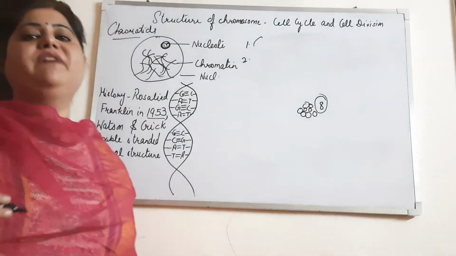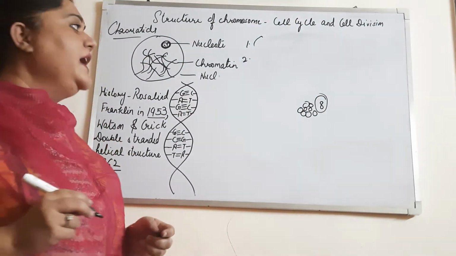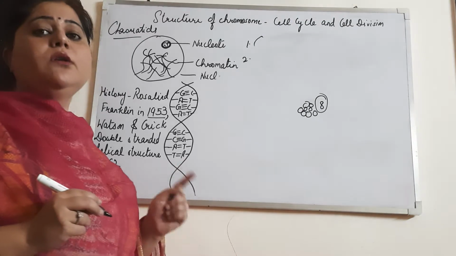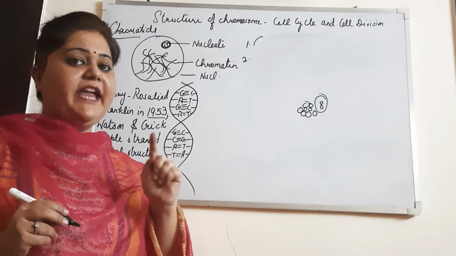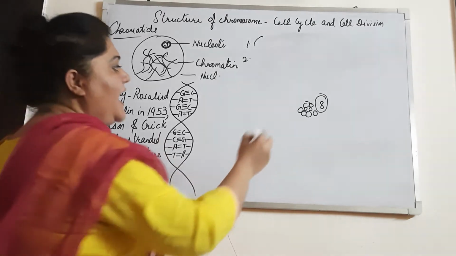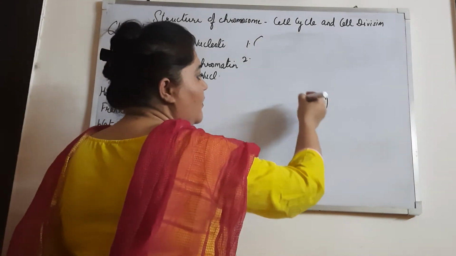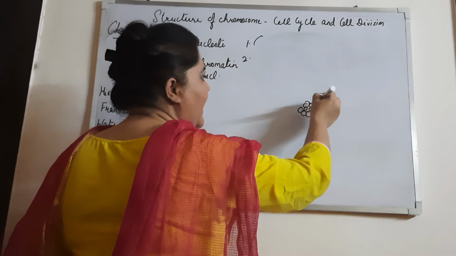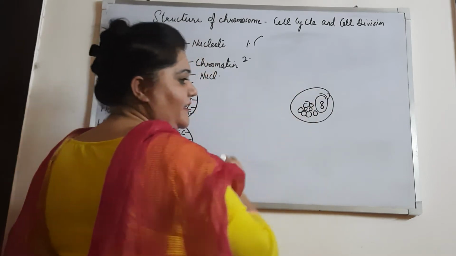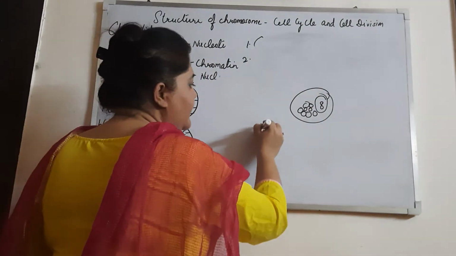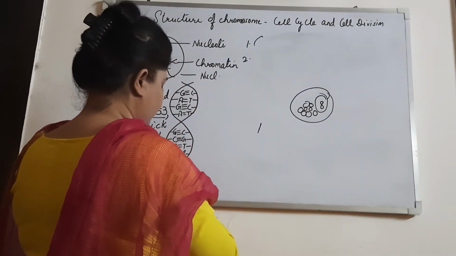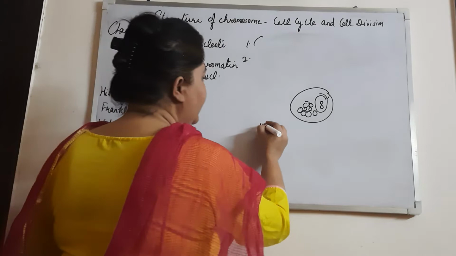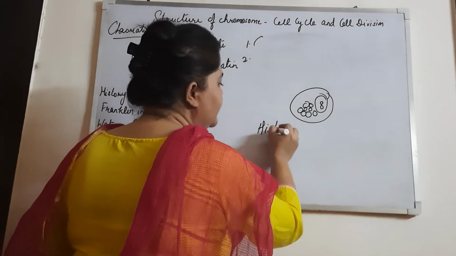Each chromatin fiber is made up of 8 histone proteins, and around it, it is surrounded by DNA. We call it a histone octamer.